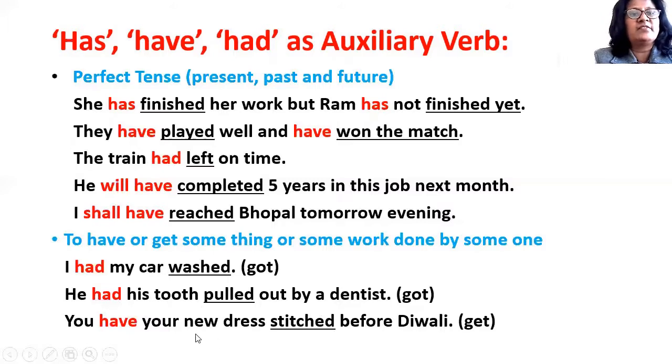So has, have and had, when they are used as auxiliary verbs to indicate the meaning of to get something done. I had my hair cut means I got my hair cut. So in this way, has, have, had, they are used as auxiliary verbs.